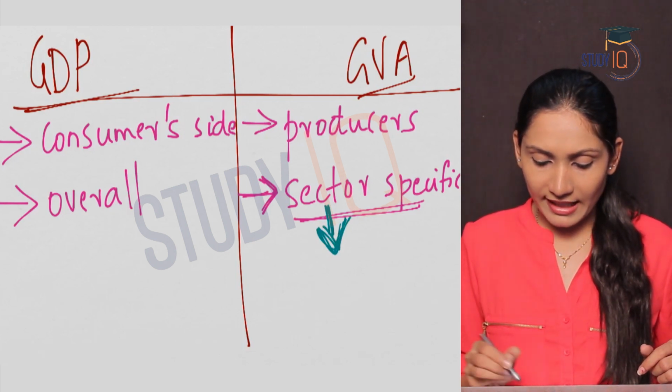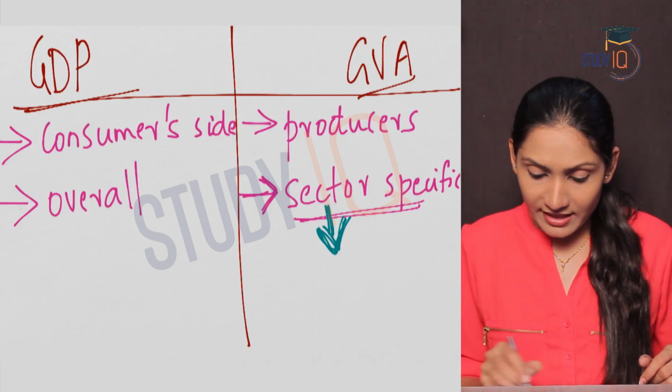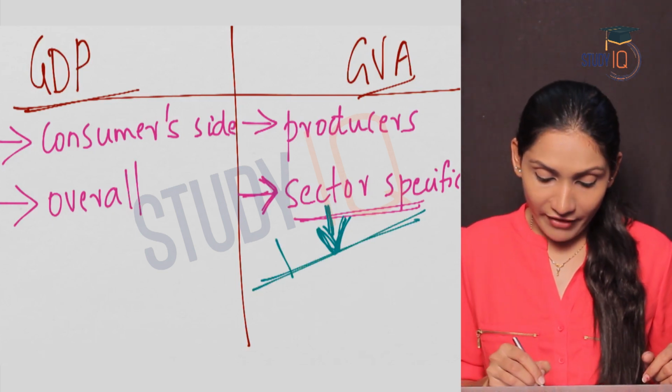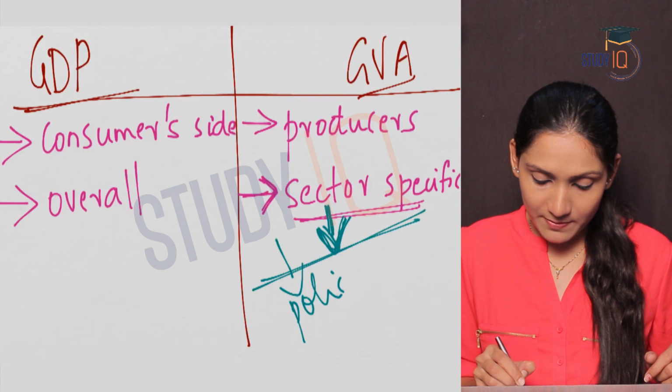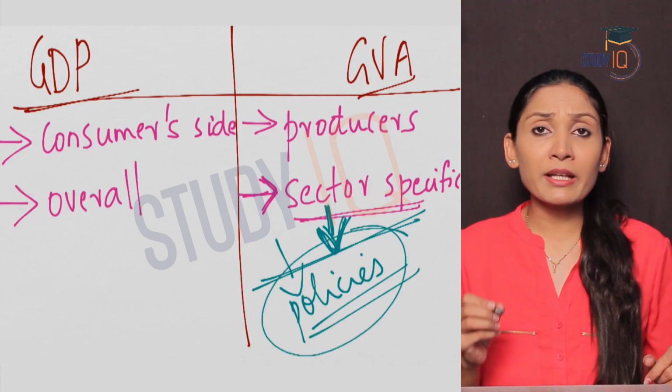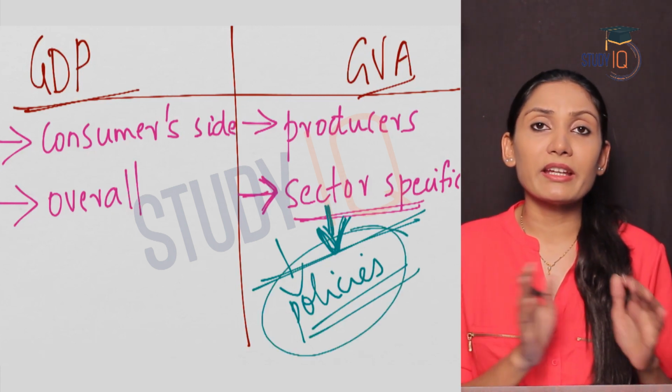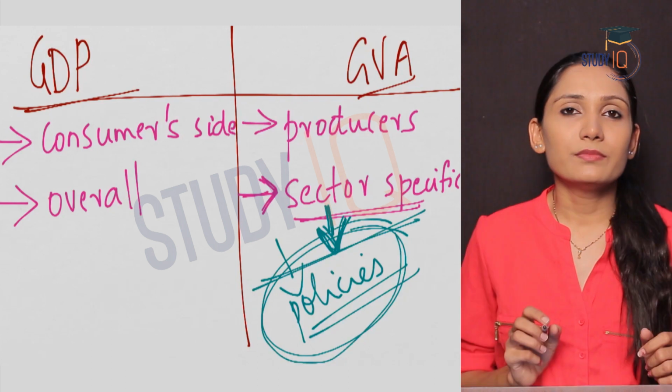So this will bring sector specific pictures, and this sector specific picture is very necessary for making policies by the government. Why? Because the weaker sections need to be given more attention. So the policy makers can decide which sectors need stimulus or incentives. In such a way, GVA is very important.